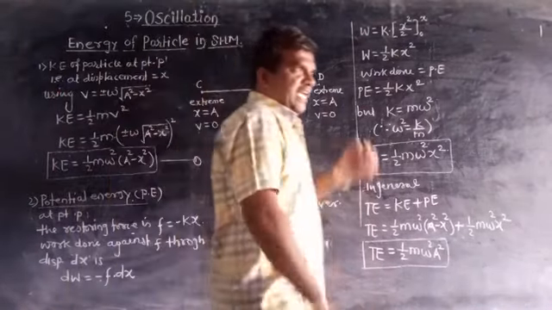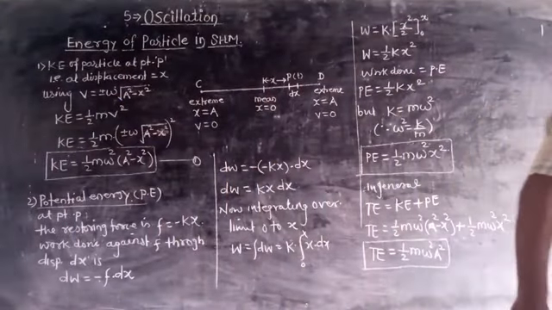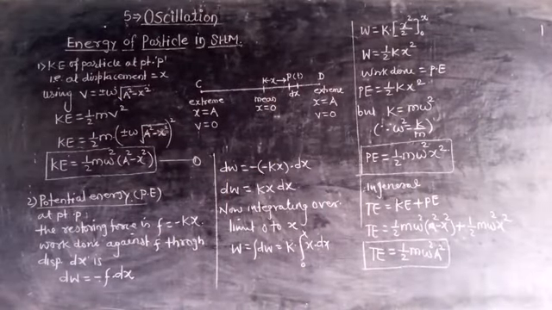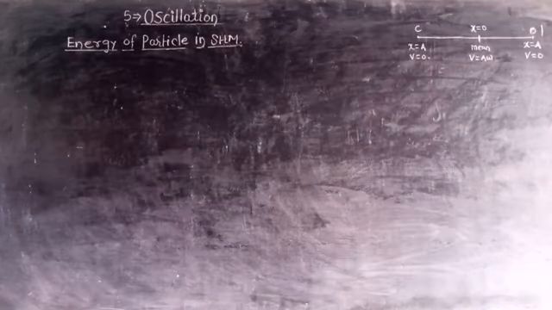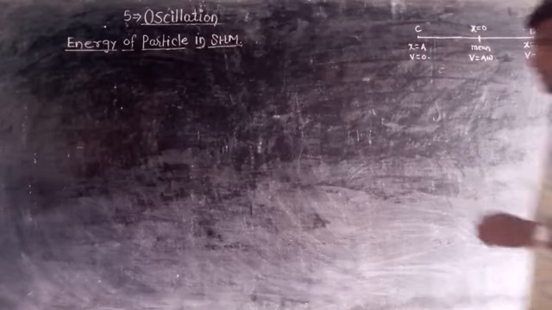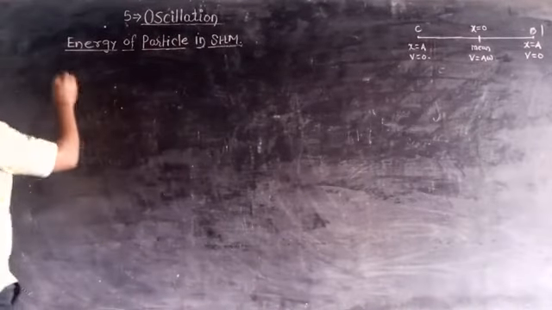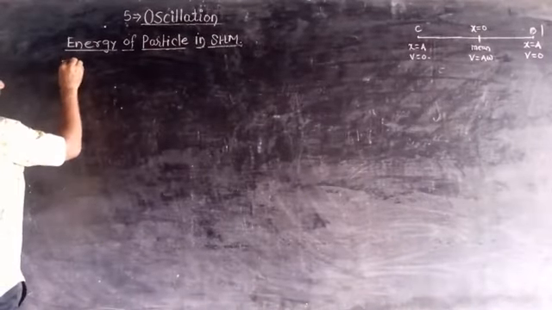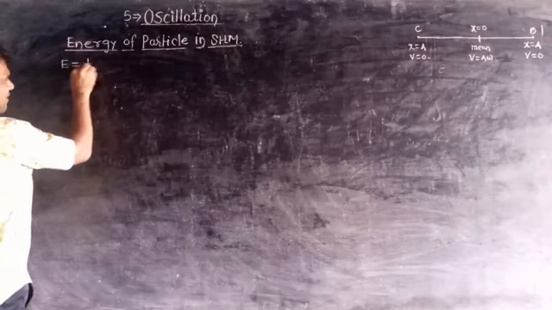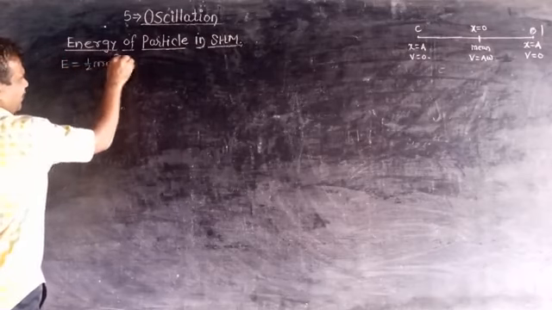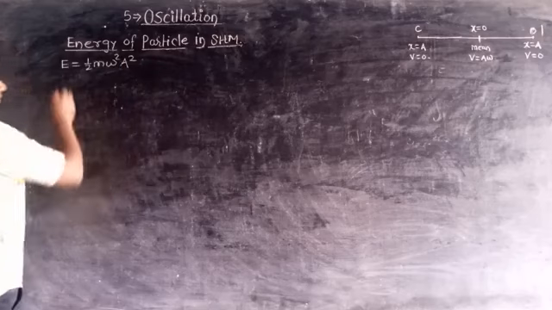Now we have to see here the total energy, potential energy, and kinetic energy at different positions. Thus, the total energy of the particle in SHM is half m omega square A square.